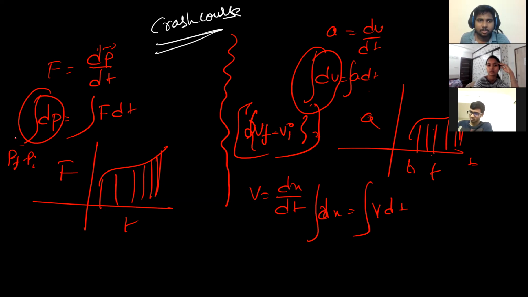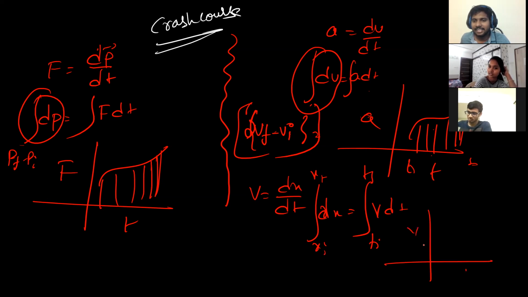You tell your friends to study this entire video again. Okay, sir. T initial to T final, x initial to x final. The area under the curve VT will give you change in position, isn't it?